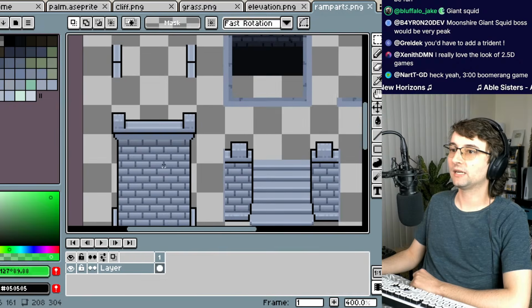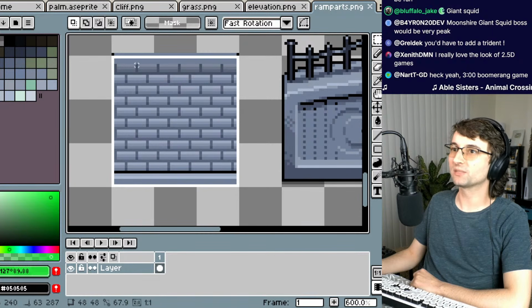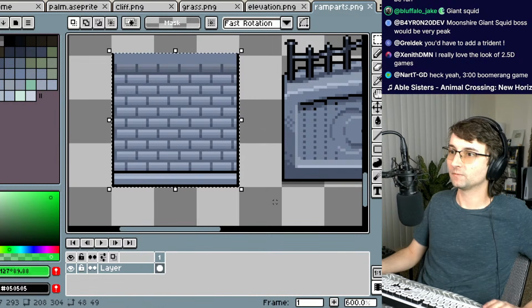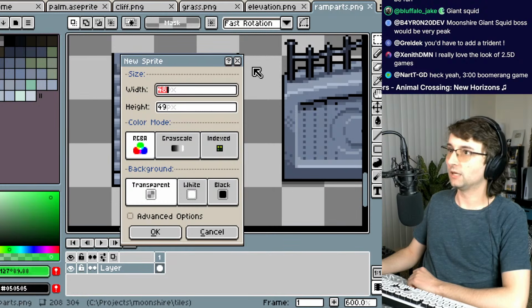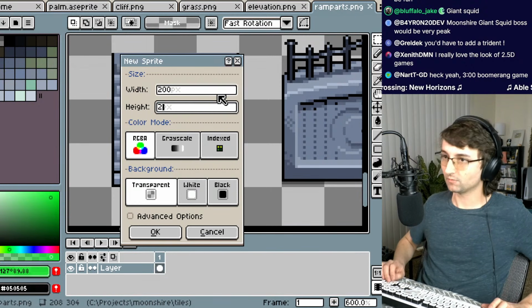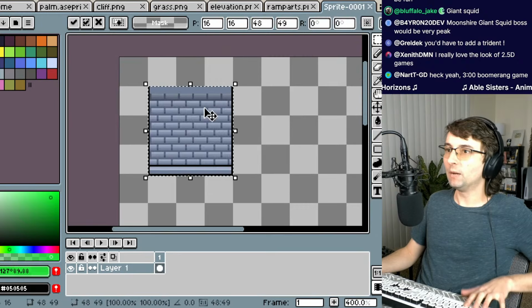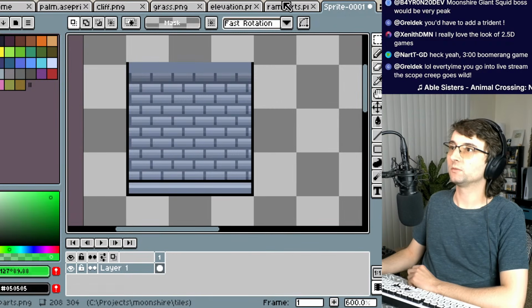So I'm gonna take these tiles here because the flat ones probably will translate a little bit better. I'm gonna take all of this actually. I'm gonna make this 200 by 200. I'll make it smaller in a second. So we got that.